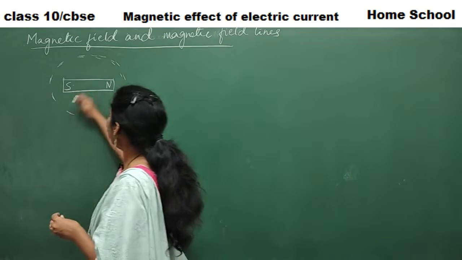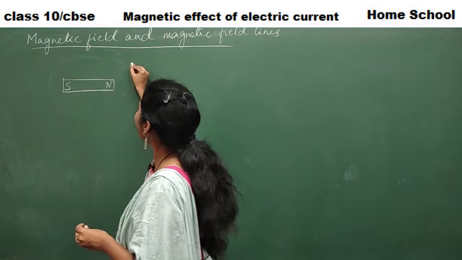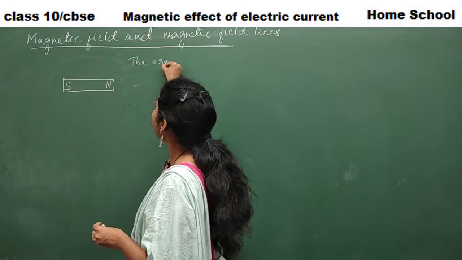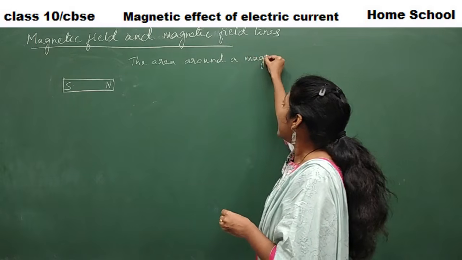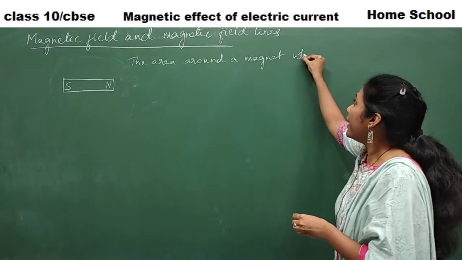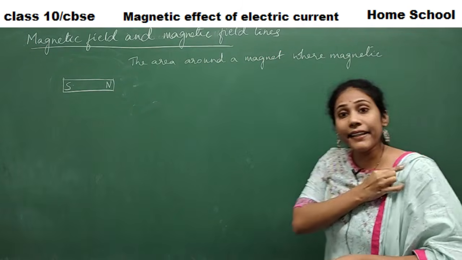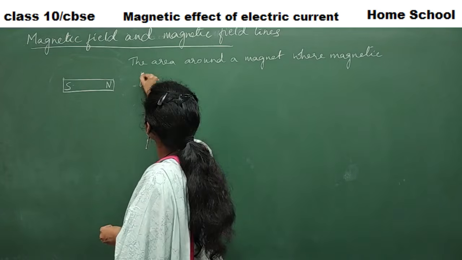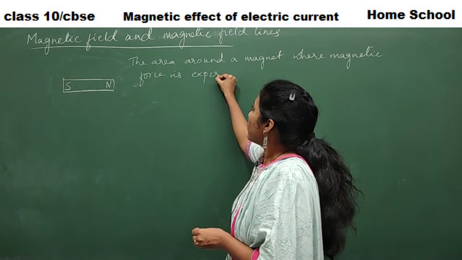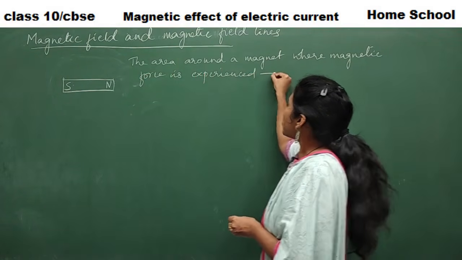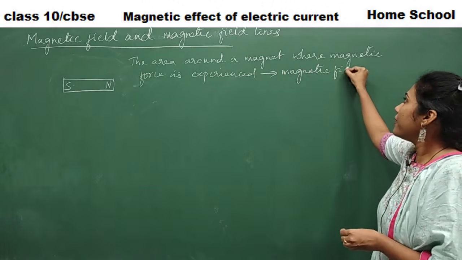Clear? So let us try to write the definition of magnetic field here. So what is a magnetic field? The area, very important, around a magnet where magnetic force is experienced. Force is experienced. Such an area is called magnetic field. It's a very important definition.